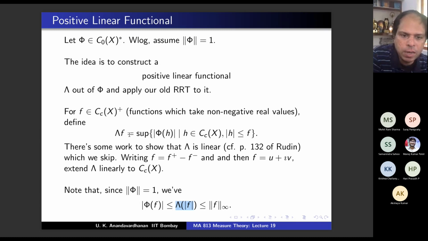Take any phi of h. Modulus of phi of h is less than or equal to the sup norm of h times the operator norm of phi, right? You agree with that?